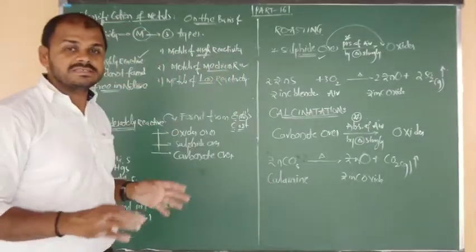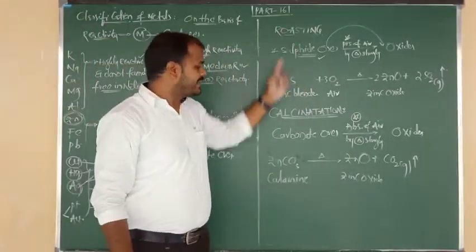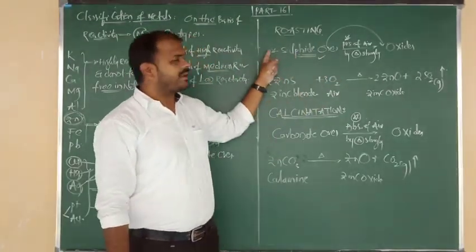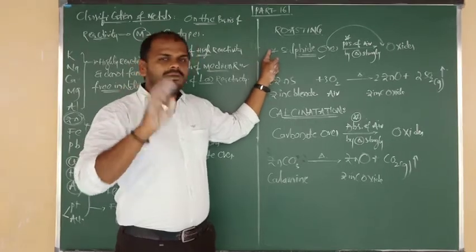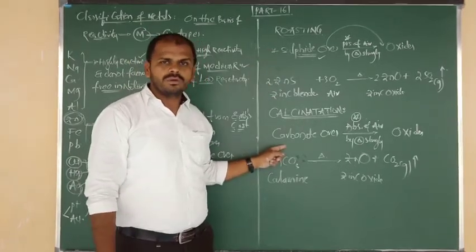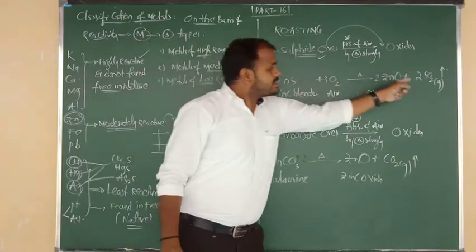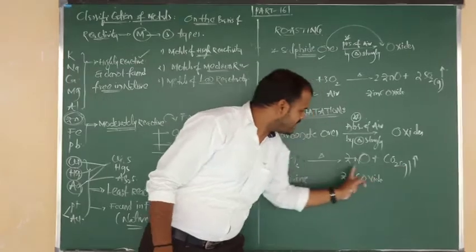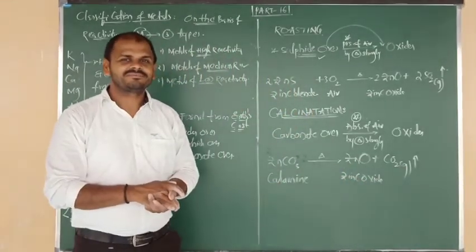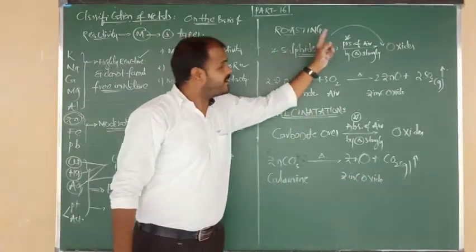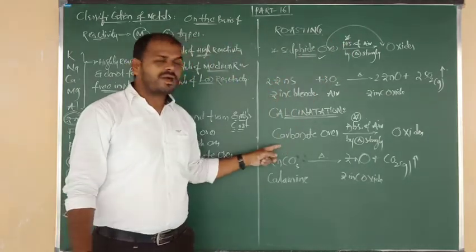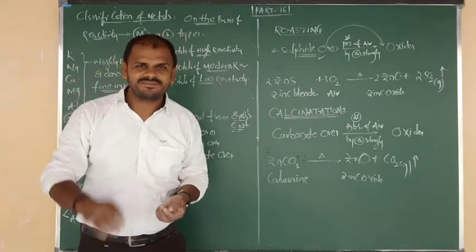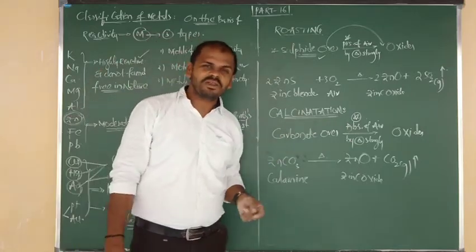So quickly tell me the reasons. They will ask you: give the differences between roasting and calcination. Reason number 1: roasting is applicable for sulfide ore, calcination is applicable for carbonate ores. SO2 gas is released along with metal oxide in roasting; here CO2 gas is released along with metal oxide. Next, sulfide ores are heated using air; carbonate ores are heated in the absence of air. Like that, you have to write any 2 to 3 differences. But both are very important procedures.